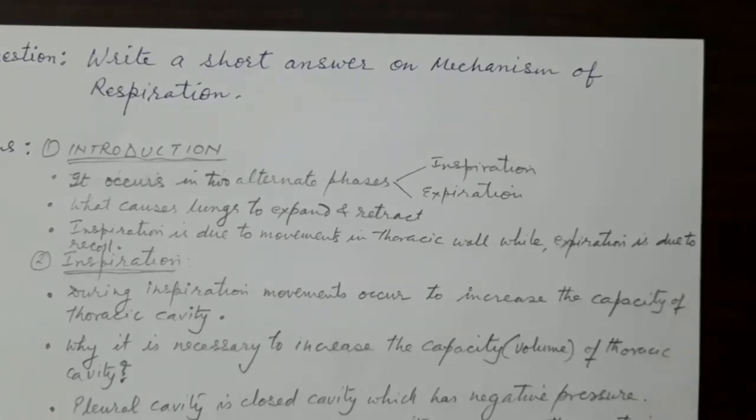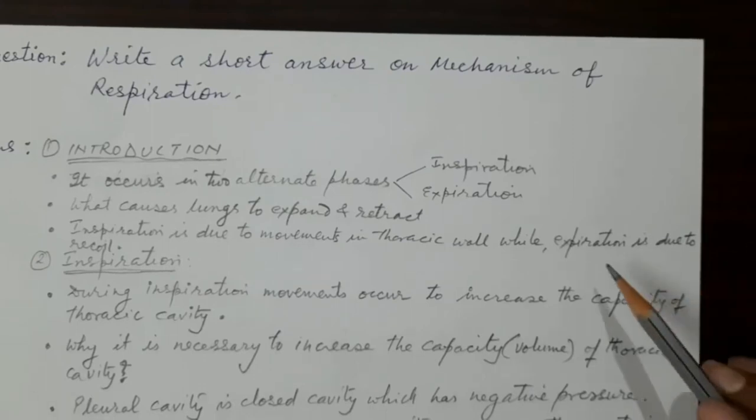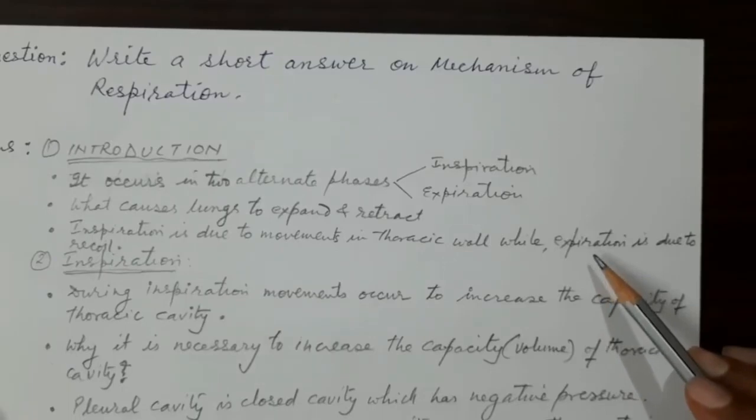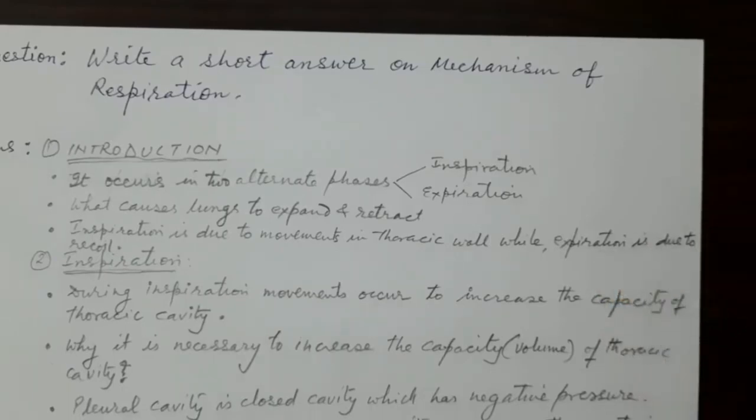The lung tissue and alveoli are highly elastic, so the lung automatically collapses passively. Similarly, the muscles which were contracting, the intercostal, diaphragmatic and other muscles, will also relax during expiration. So expiration is a passive phenomenon.